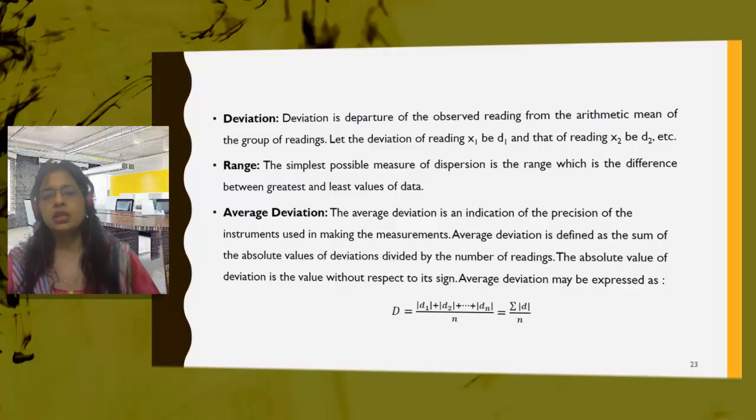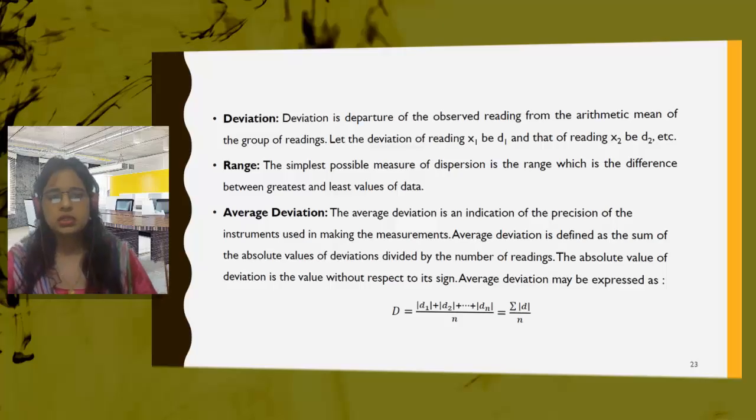Suppose the mean value is 5, and one observation we have is 4 and another observation is 5.5. Since 5 is the mean, the deviation in one case will be 5 minus 4, and in the other case it will be 5.5 minus 5. So deviation is how much the value is deviating, the difference between the mean value and the observed value.